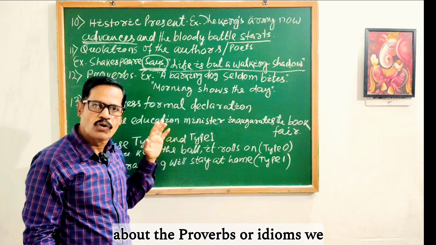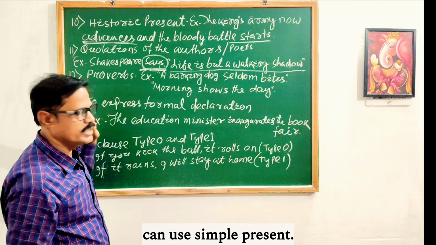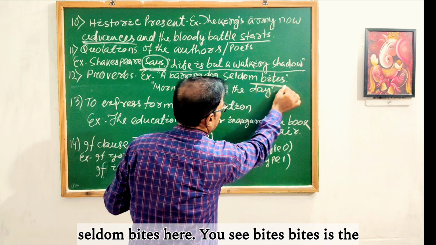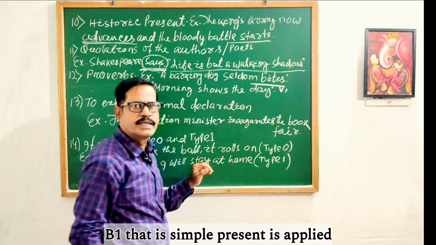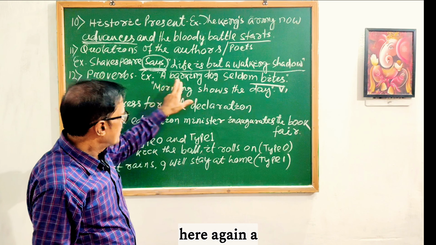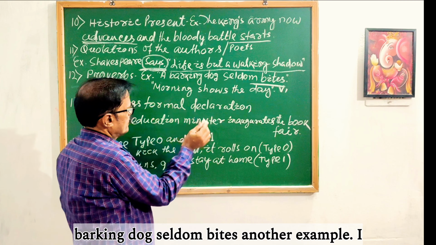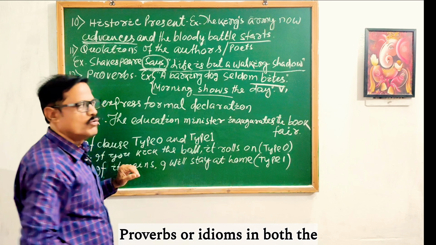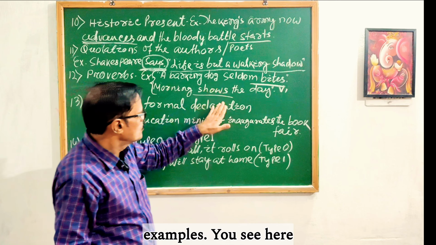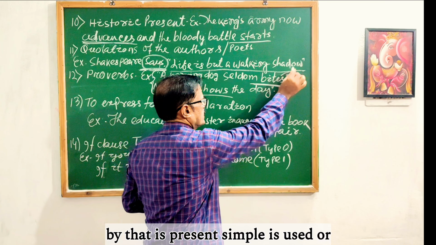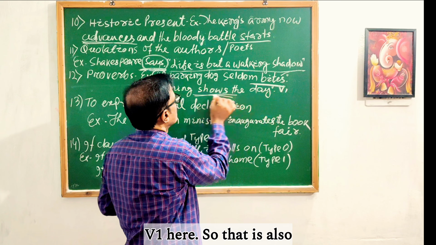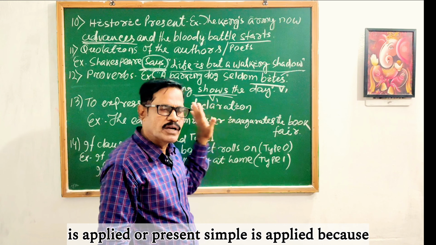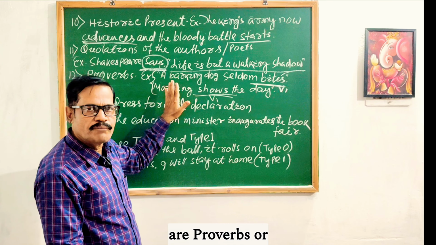Then use number 12, proverbs. When we talk about proverbs or idioms, we can use simple present. See, a barking dog seldom bites. Here you see bites is the V1, that is, simple present is applied here. Another example I have given: morning shows the day. These are two proverbs or idioms. In both examples, V1 is applied because these are proverbs or idioms.